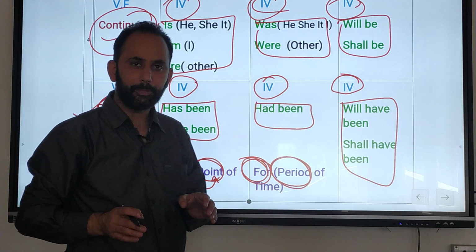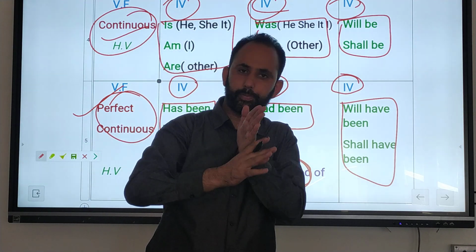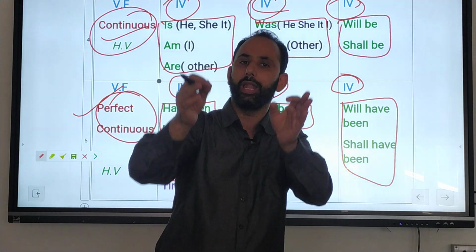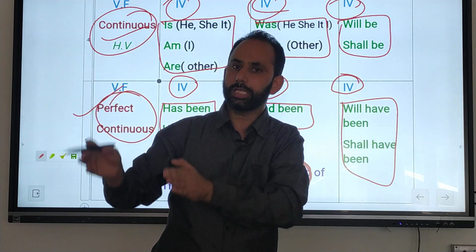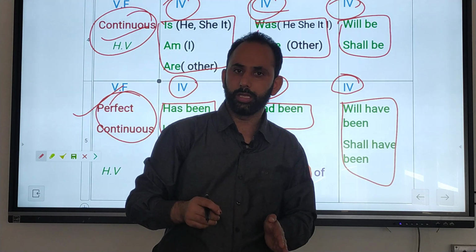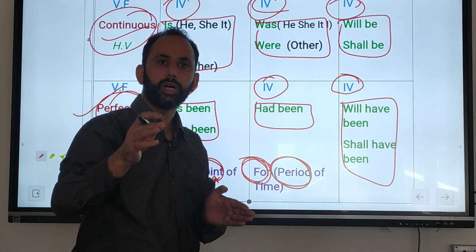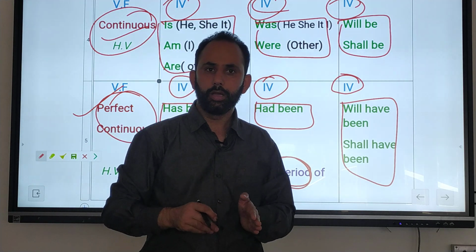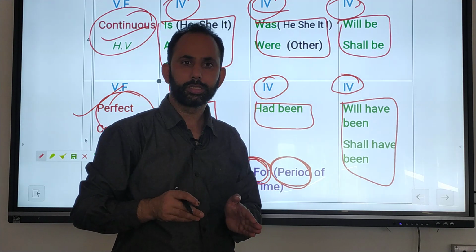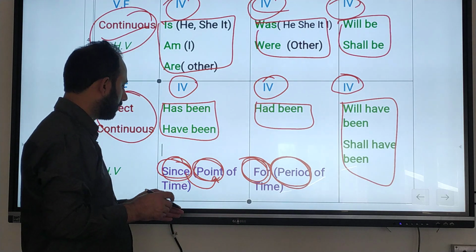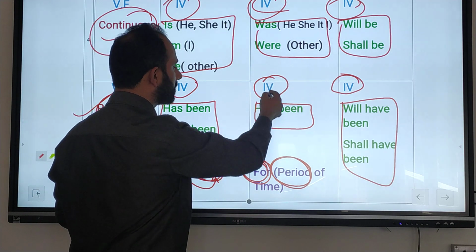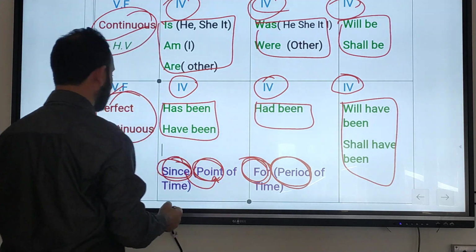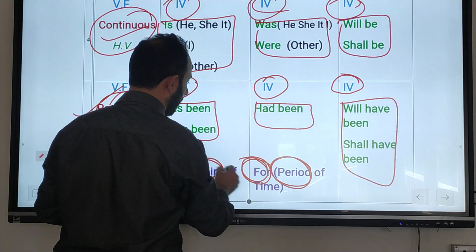What is meant by point of time? It means from where. From 12, from Monday, from last year, from 2020. For means for 2 hours, for 2 days, for 2 years. And you will make the difference between continuous and perfect continuous with the help of this since and for.